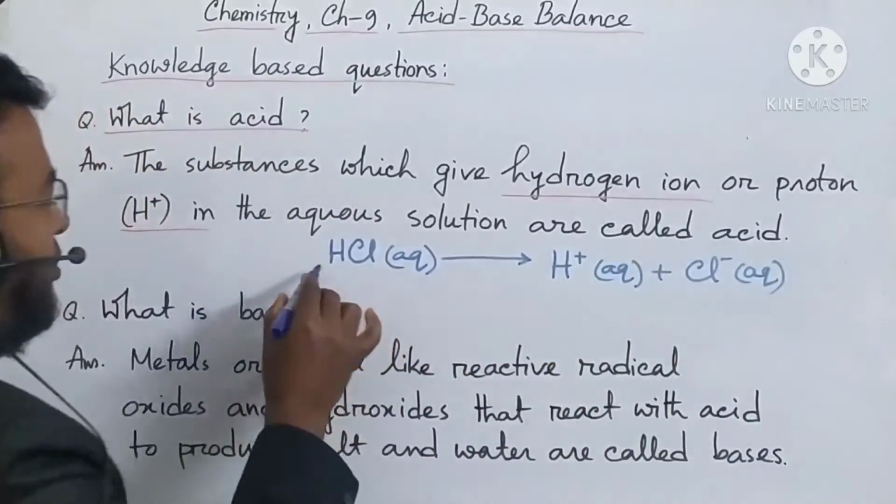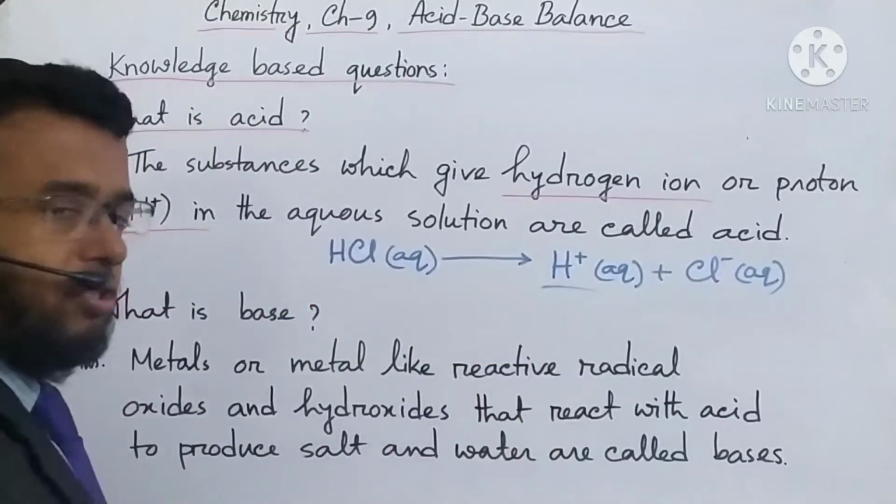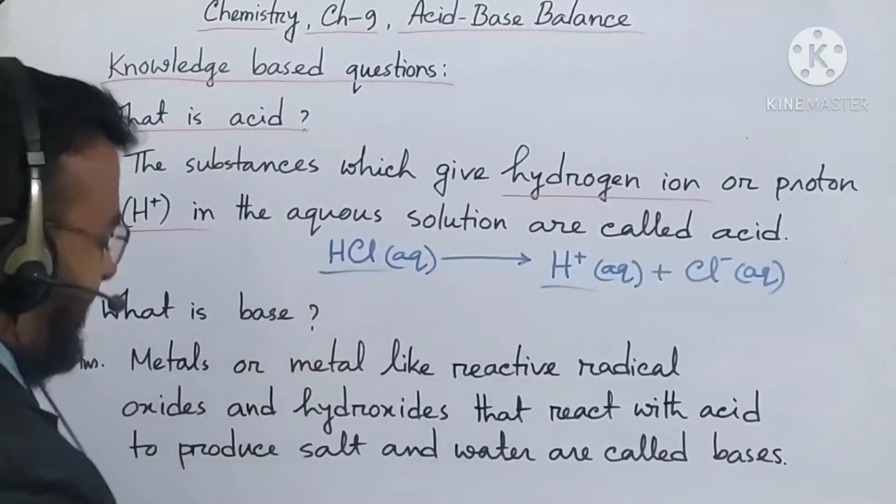As hydrochloric acid gives hydrogen ion in aqueous solution, that's why it is an acid.